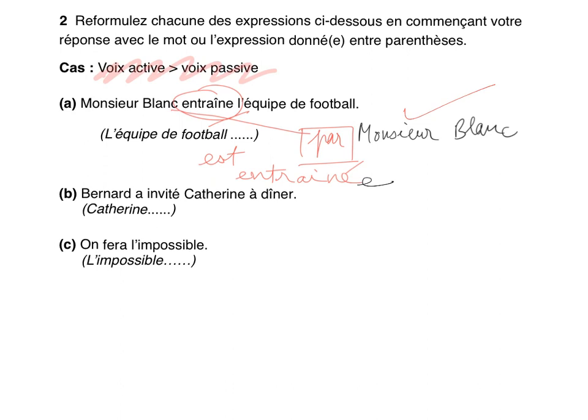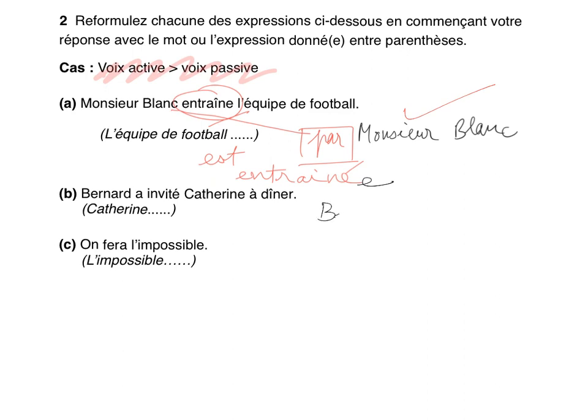Second sentence, same situation. Bernard a invité Catherine à dîner. Okay, Bernard invited Catherine to dinner. We want passive. Catherine has been invited by Bernard. Sujet, objet, objet, sujet.